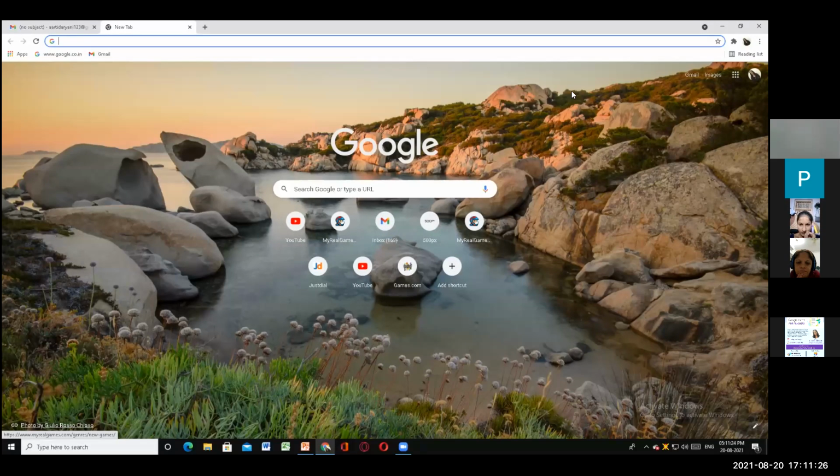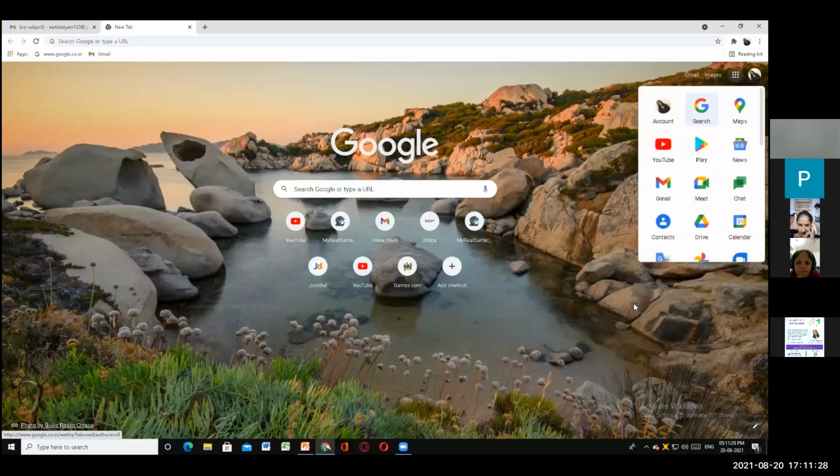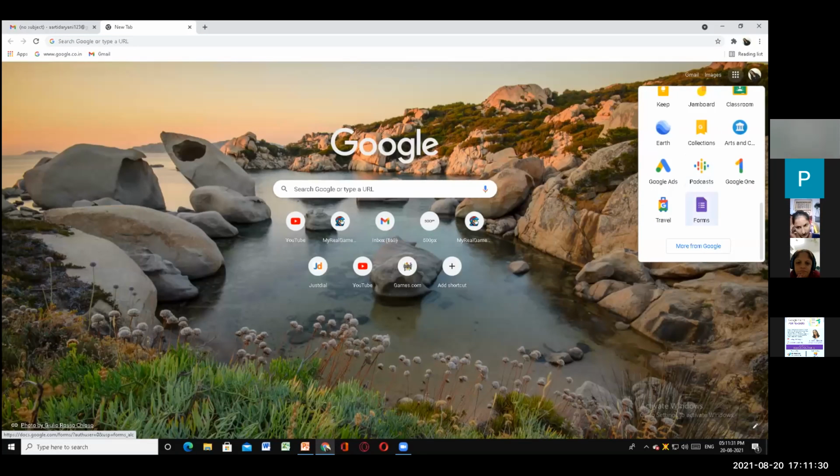So I'll show you, you have to come to the Google page here, go to the last option where you can see the forms and just click on the form.